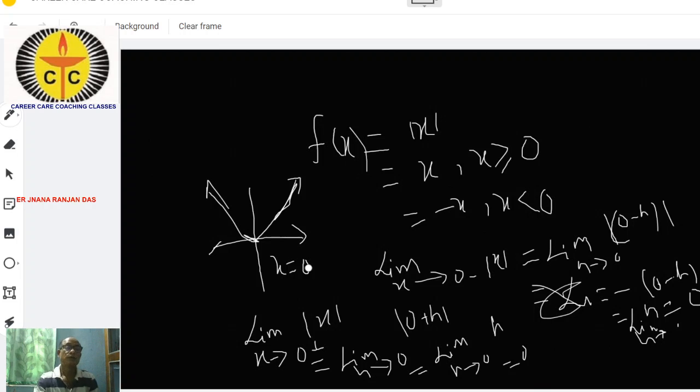That means the limit x tends to 0 of mod x is equal to 0, and the left hand limit is equal to the right hand limit. The limit x tends to 0 of mod x is 0.